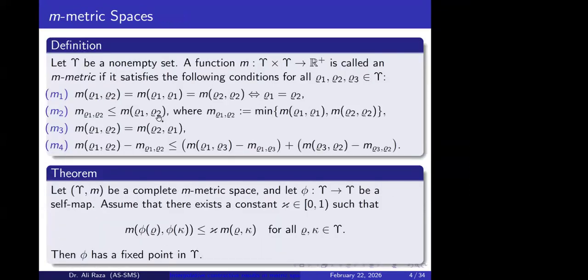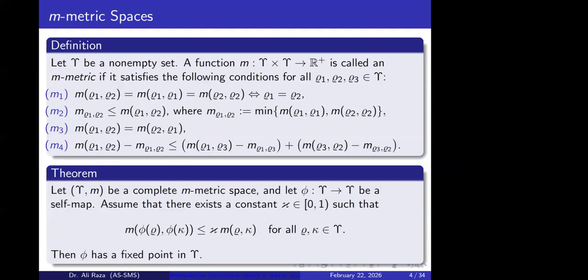But here this is replaced by another factor, which is the minimum of these two quantities. Similarly, we have the symmetric property, and the triangle inequality is extended in this way. On similar patterns to partial metric spaces extending the ordinary metric, this M metric is extending the concept of the partial metric as well.